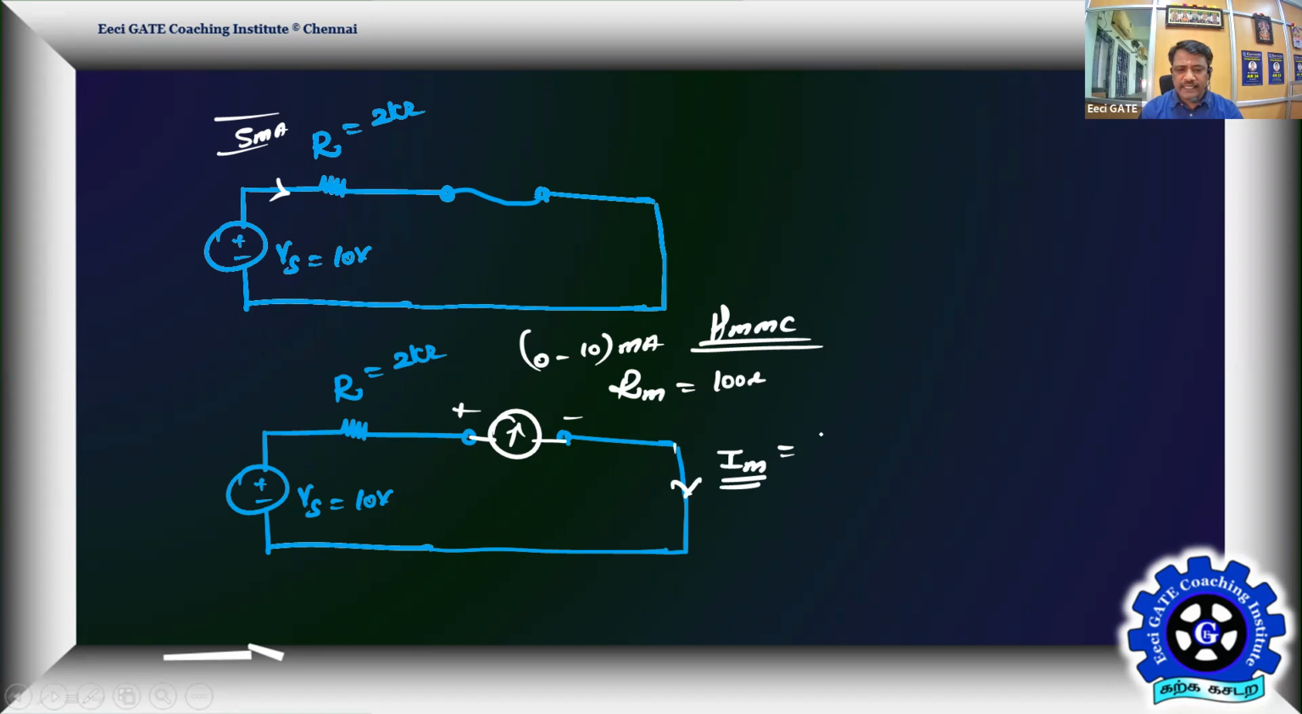So what's the meter current now? The meter current as per Ohm's law only, very simple fundamental. It is 10 volt divided by the net resistance, which is 2100 ohms. So 10 volt divided by 2100 ohms, what is that? It's going to be 10,000 millivolt divided by 2100.